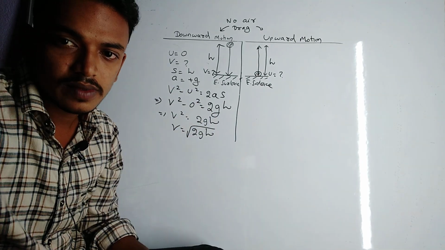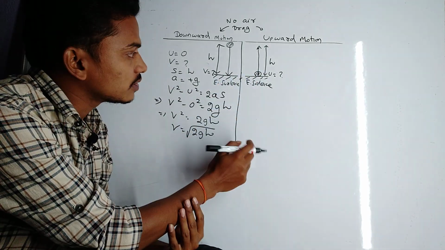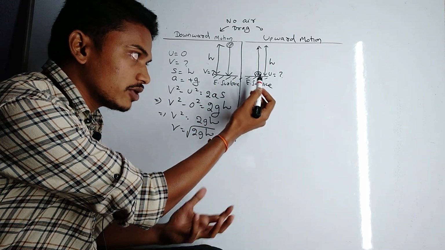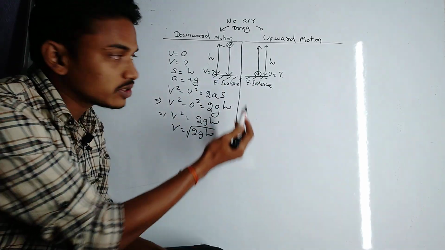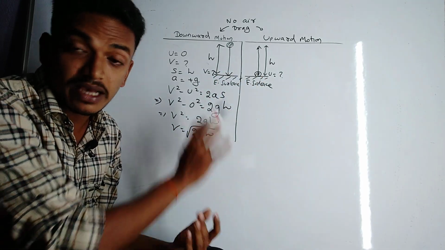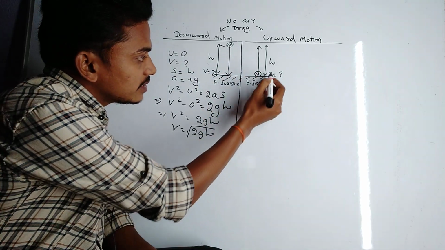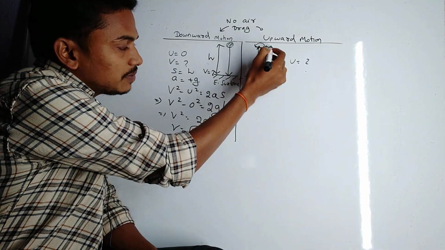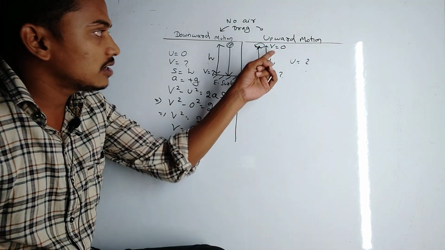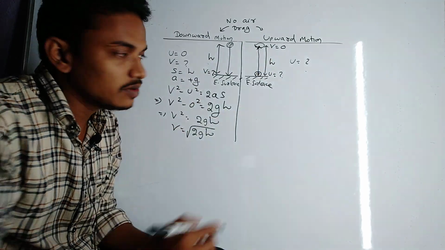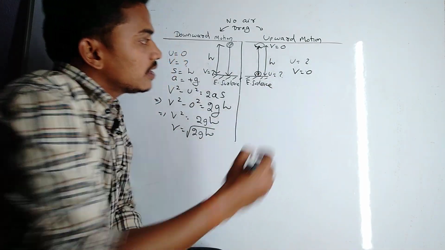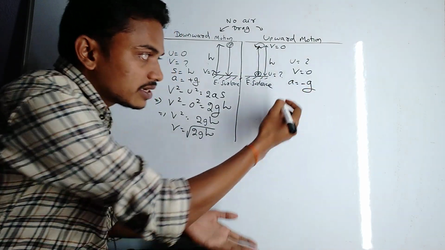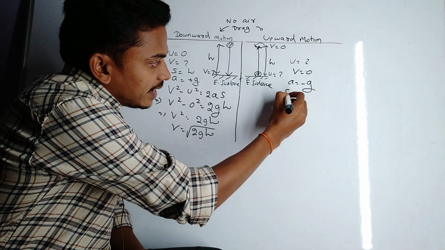Now consider the upward motion. With what initial velocity should a body be projected vertically upward so that it reaches the maximum height h? So the initial velocity u we have to find out, and the maximum height means the point at which velocity becomes 0. So the final velocity is 0. It is an upward motion, so acceleration due to gravity is negative since speed decreases, and s is h.